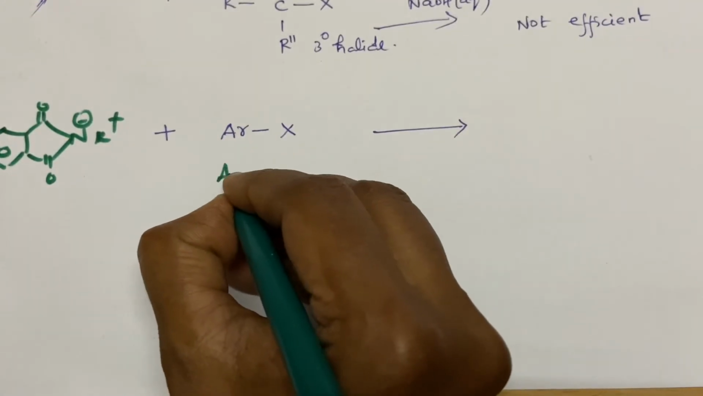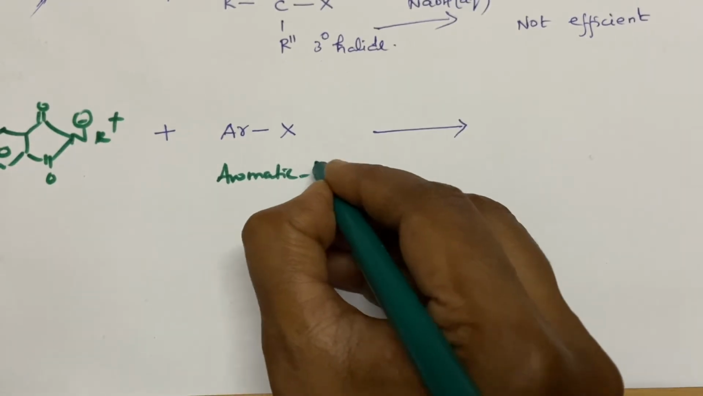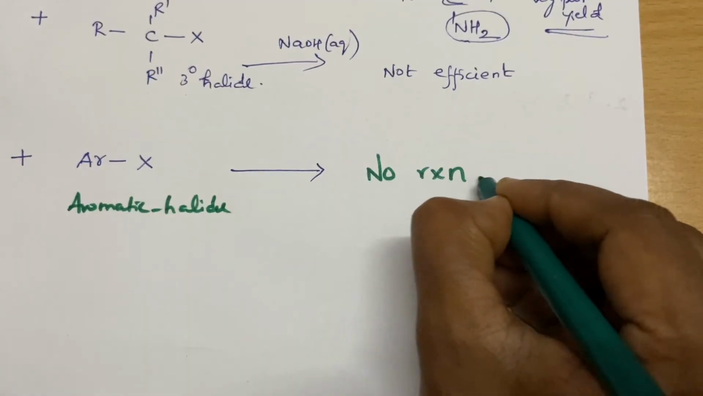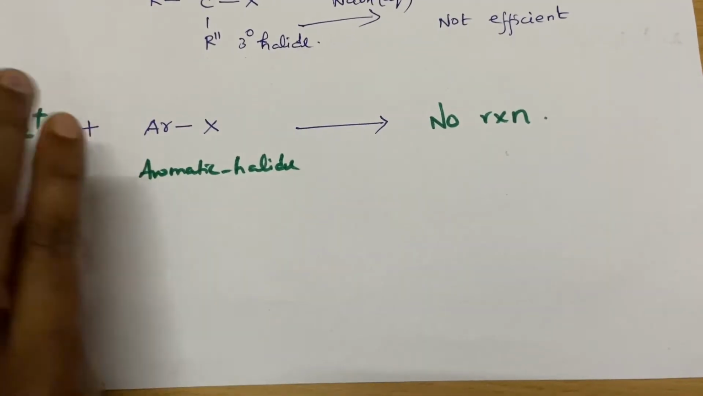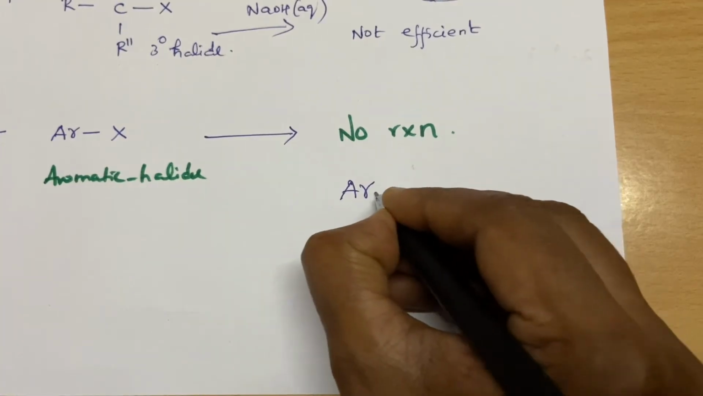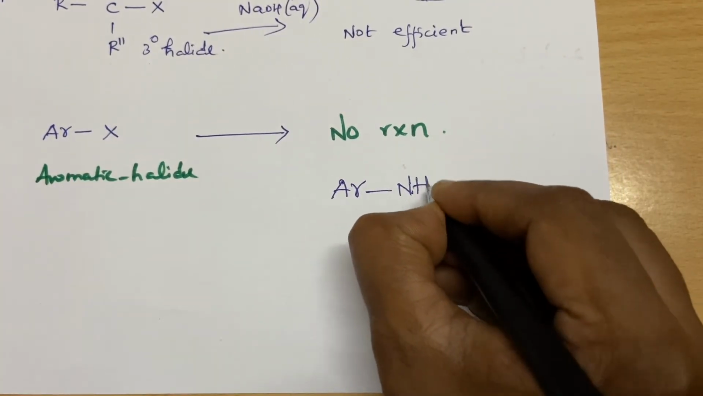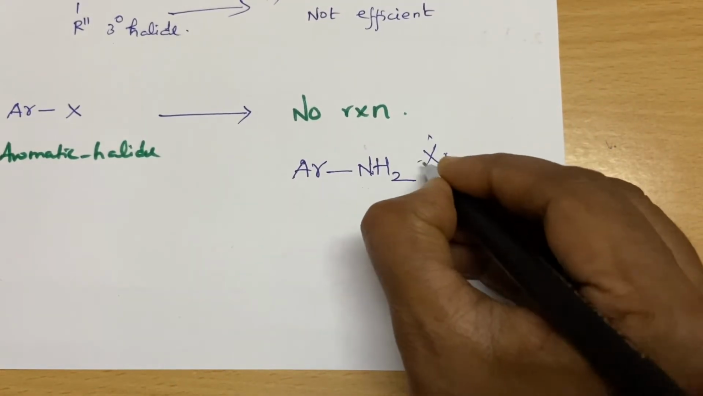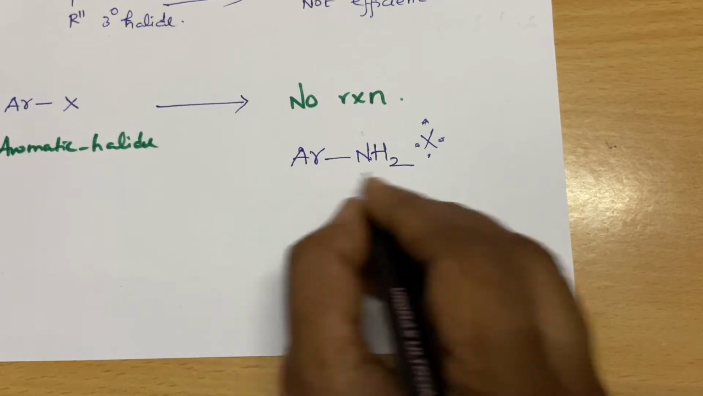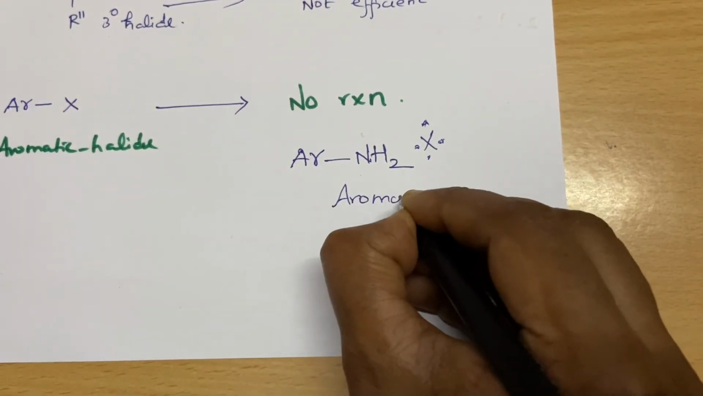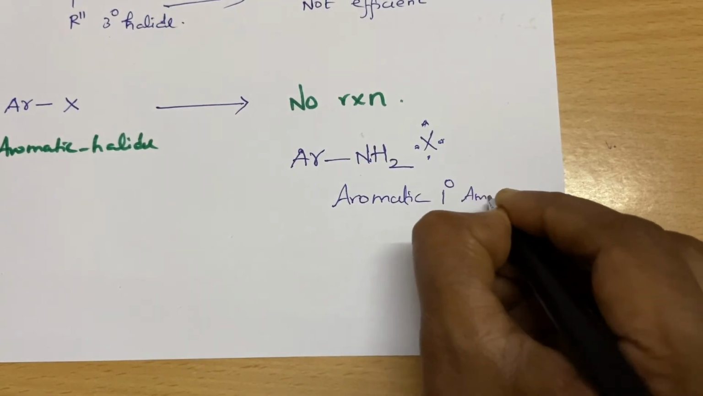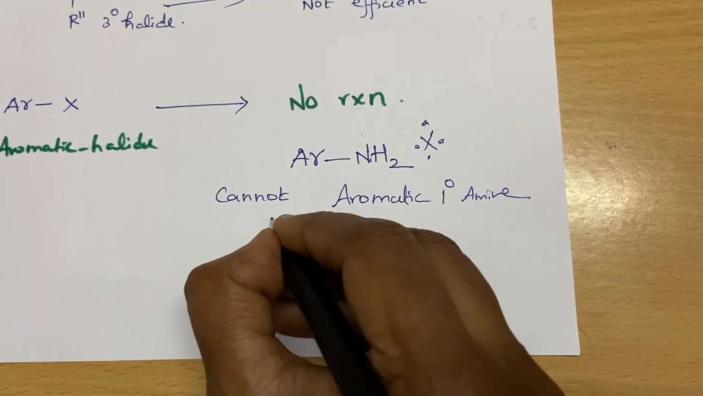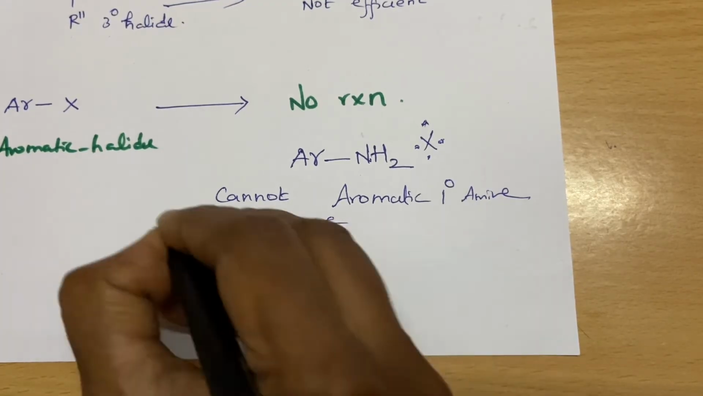So what is this? This is an aromatic halide, and here we can say no reaction at all. So you cannot prepare aromatic primary amine. This is very important, and questions are usually asked on it. You cannot prepare aromatic primary amine using the Gabriel phthalimide reaction. Okay, this is very important.